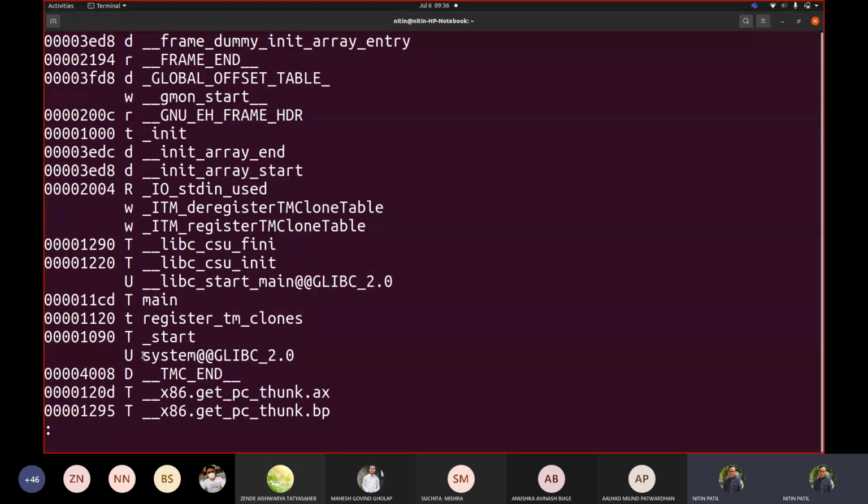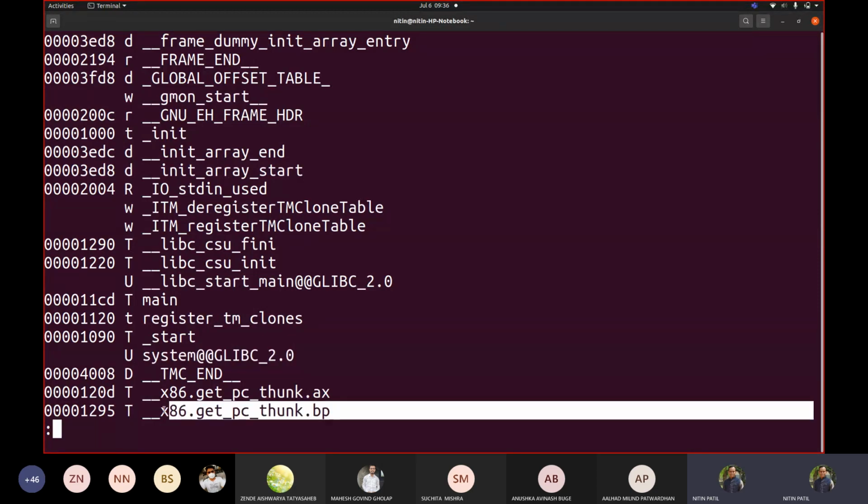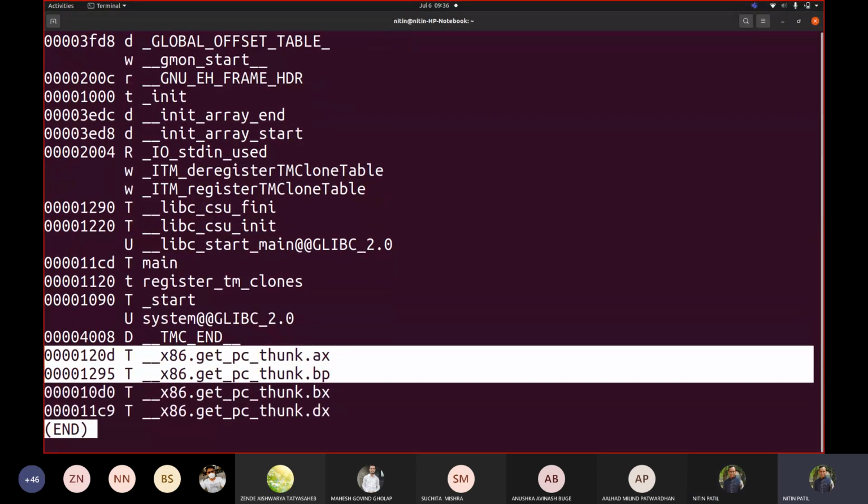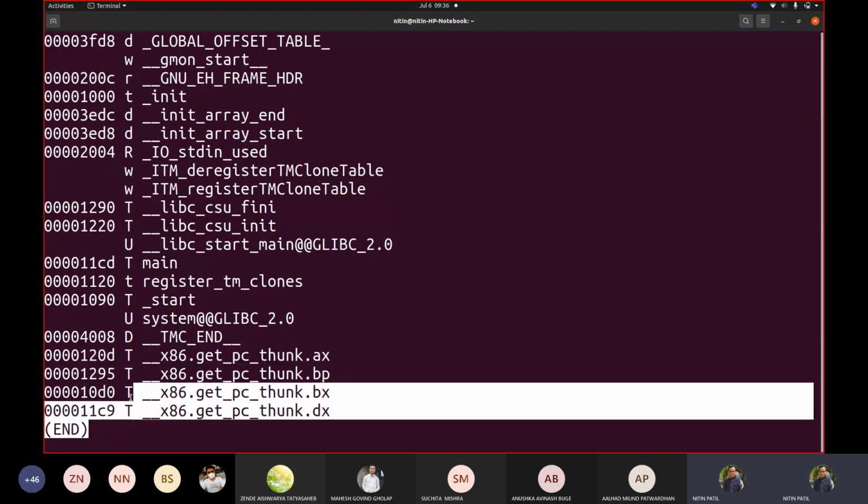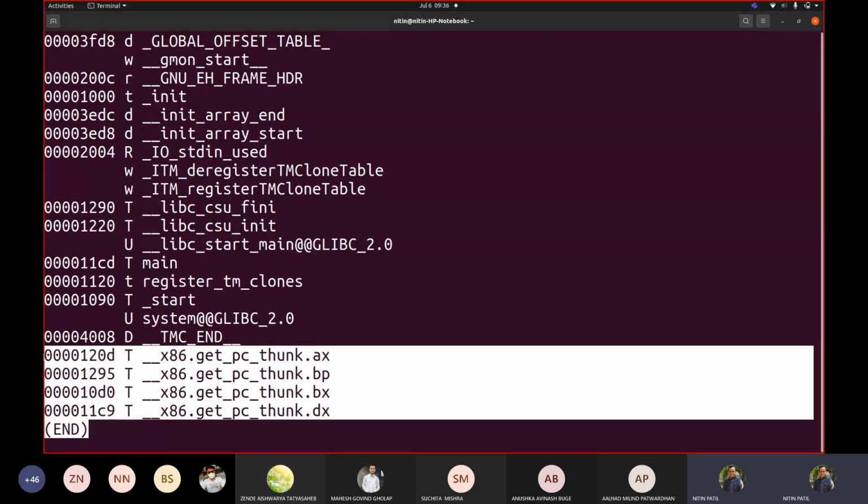We gave a call to the system function. That's why system is also shown from this libc library. We are calling this function, and this would be at the end of my code, correct? These 4-5 functions would be at the end of my code, and all of these are added in my file.